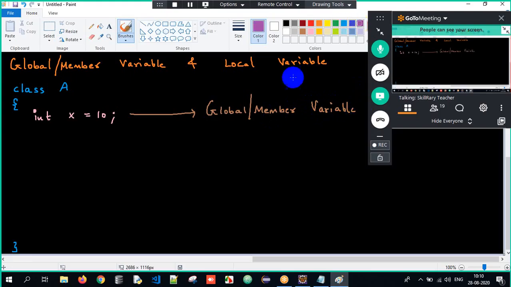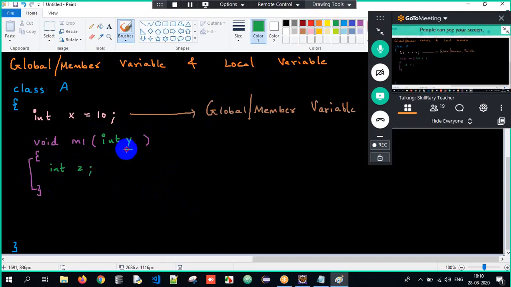Similarly, I will have one method. Void is the return type, m1 is the method name, open parenthesis, close, and open curly braces, close. This is the method here. Now this method is accepting certain arguments: int y and int z. So now, are y and z local variables or global variables?